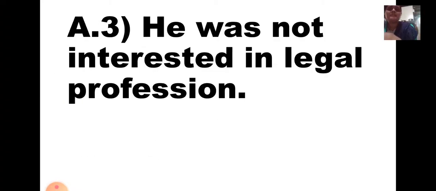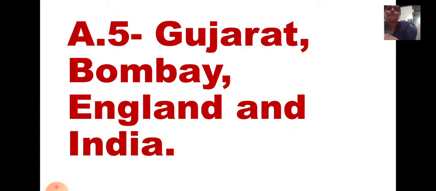So we'll write the answer like this: Gujarat, Bombay, England and India. And all the names of the places will come in capital letters. The beginning of each place will come in capital letter because it is a proper noun. So there are 4 places mentioned in the passage which you have to write in this way. Okay, give a comma after every place, and when you are going to write last one, write and India. Okay, be very careful and don't make spelling mistakes. Okay, look at the passage and write the spellings correctly.